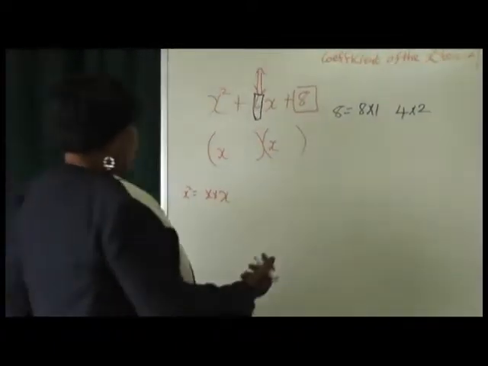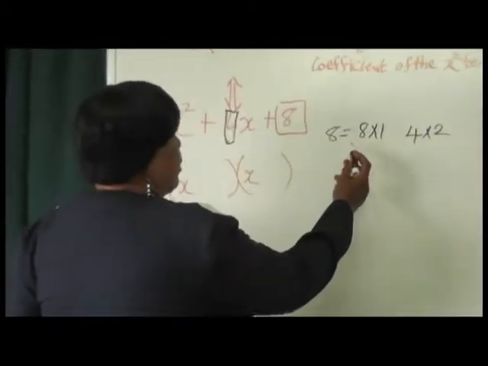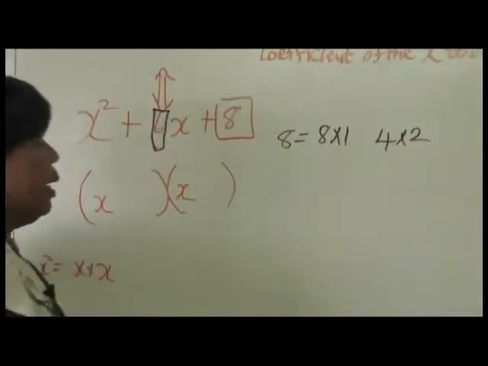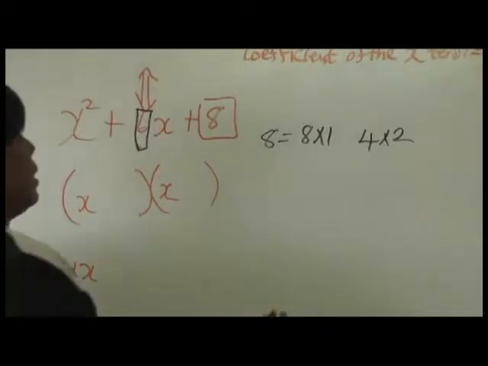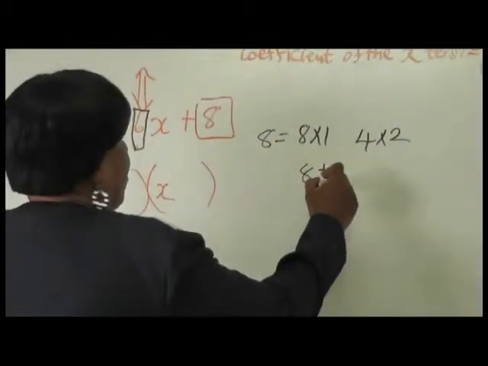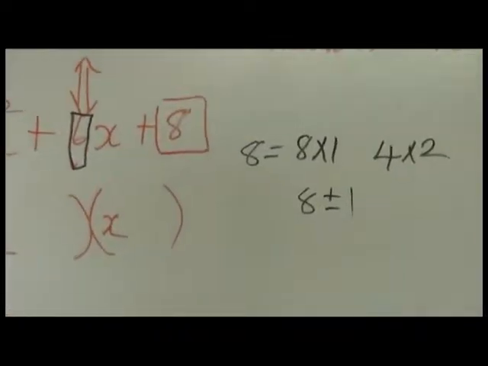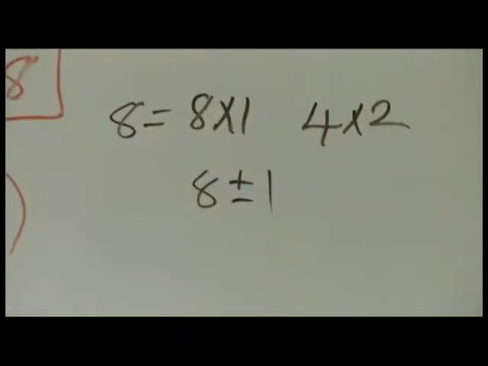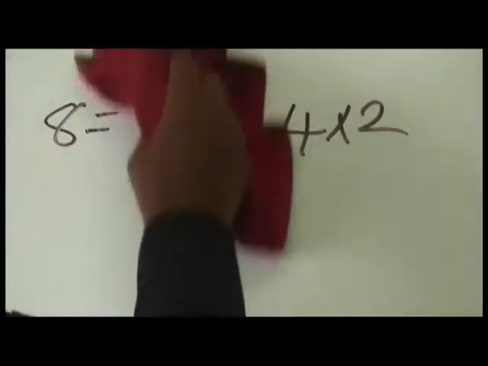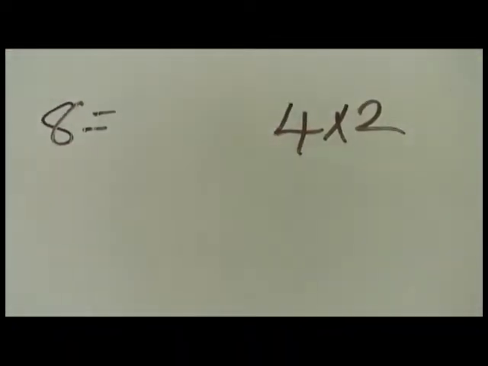Right, let's get back to our 8. 8 is equal now to 8 times 1. If we subtract or add these numbers, 8 plus or minus 1, are we ever going to get 6? And the answer is no. So we know we're not using that one, okay? So we get rid of it. And then again, we are looking at our 4 now too. We're not dunce. We know right away 4 plus 2 would give us our 6. And so we're saying 4 plus 2 would have given us 6.